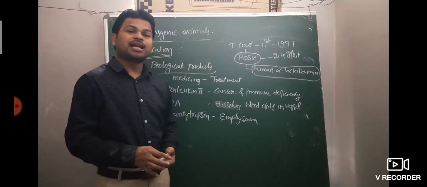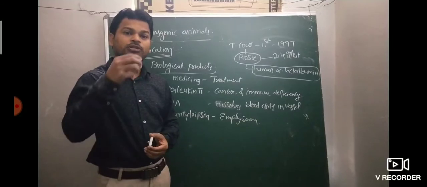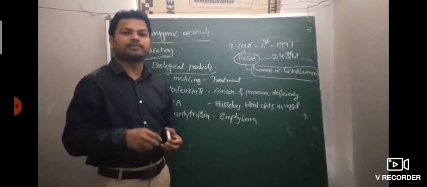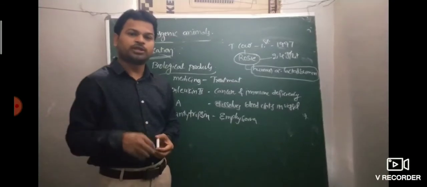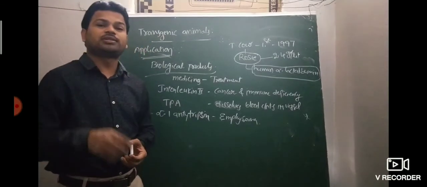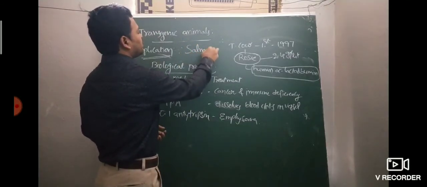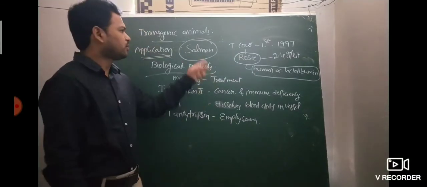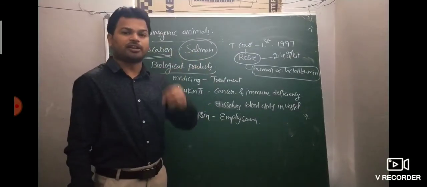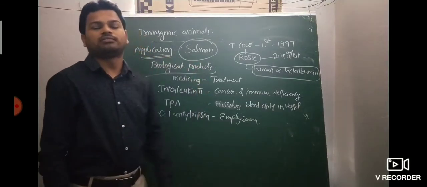Not only that, there are also transgenic sheep, which are producers of meat for food production. Not only that, there is also a transgenic fish, salmon. The first transgenic fish, salmon, is for food.